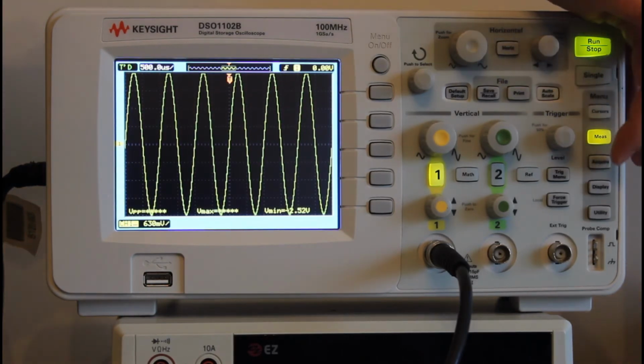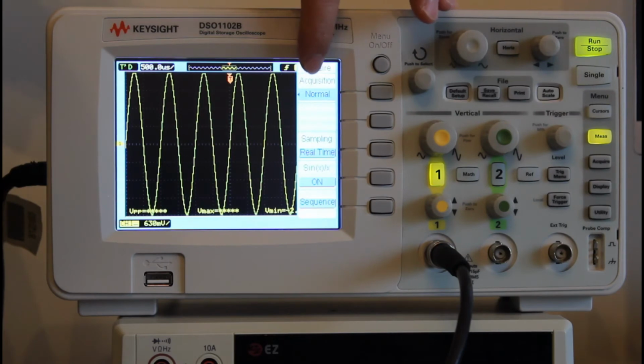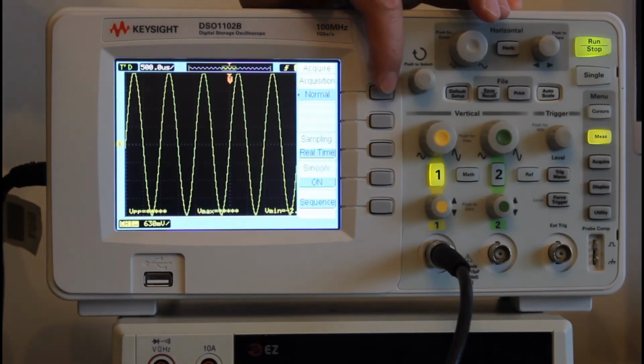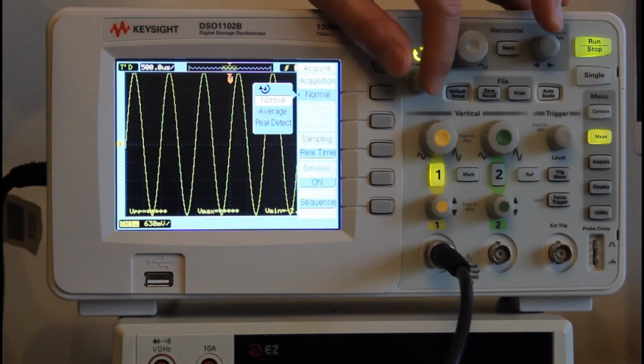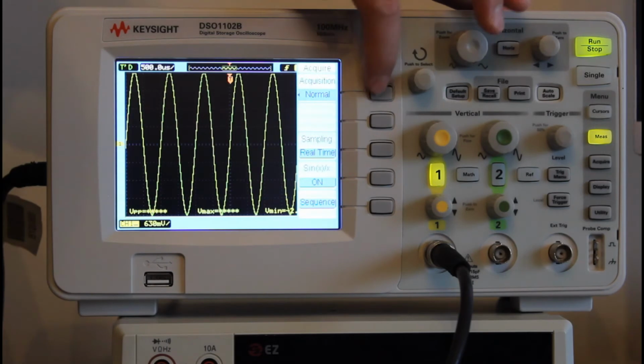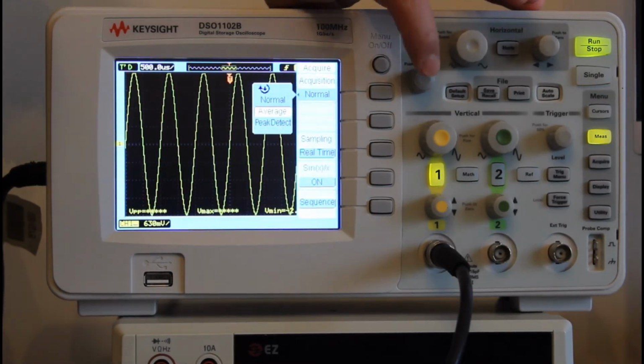So how do we switch between normal mode and average mode? We press the Acquire button here. We see Normal here. If we want to change it to average, press the soft key, then use this small knob to choose Average. Once we choose Average, press this knob.